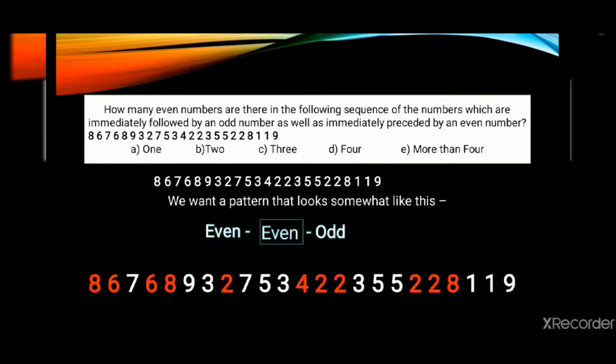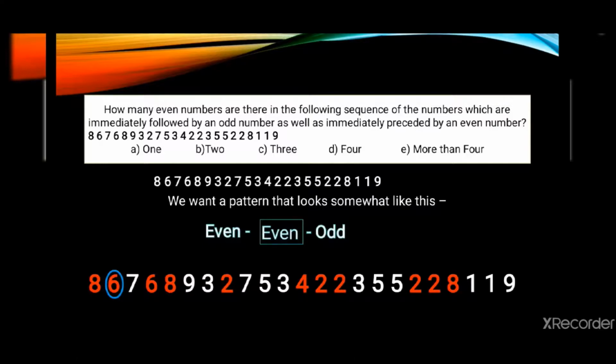Let's see. In this series, I've marked all the even numbers in red so that it is easier for you to look at the even numbers. Now the first even number is 8. Before it you don't have any even number, so directly it will be discarded. Now the second even number is 6. After it I am getting odd, before it even, therefore it satisfies the situation. I am circling the even number that is satisfying this condition that is given to us.